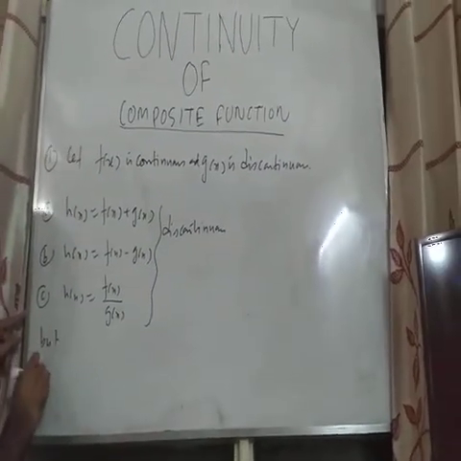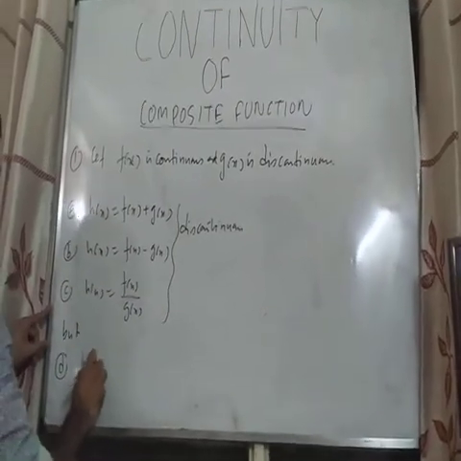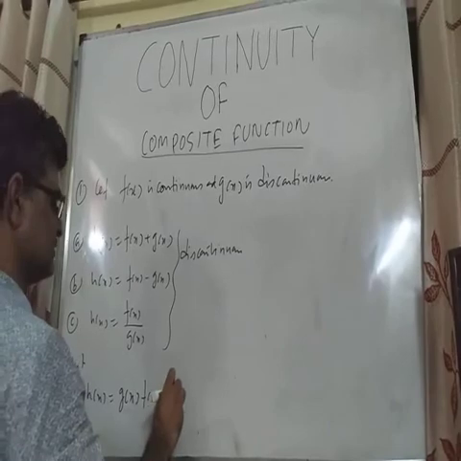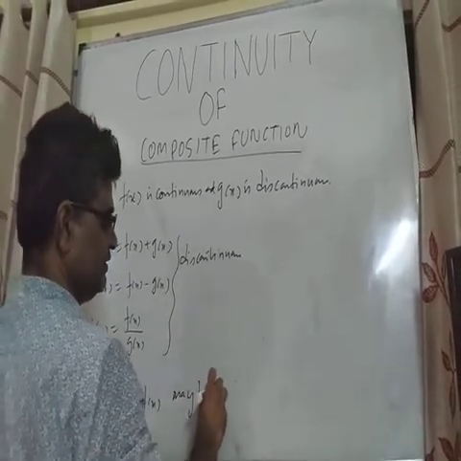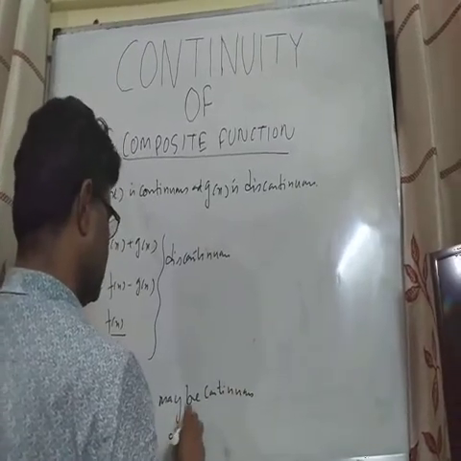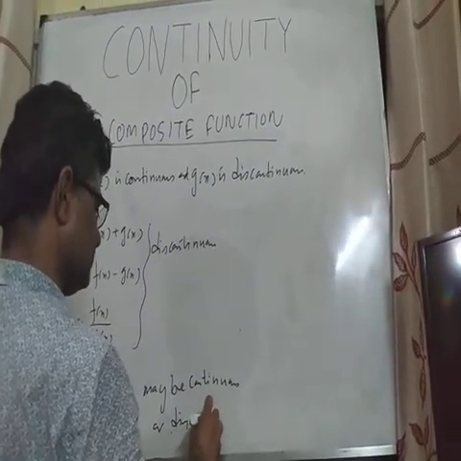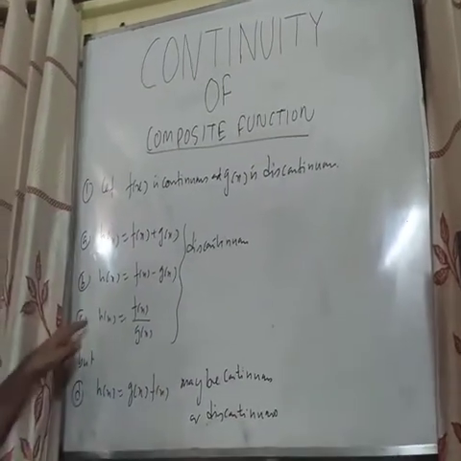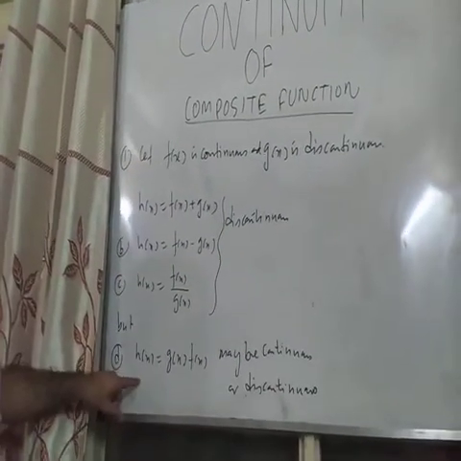But the fourth one, h(x) equal to g(x) into f(x), may be continuous or discontinuous. While these three will be discontinuous, the fourth case may be continuous or discontinuous.